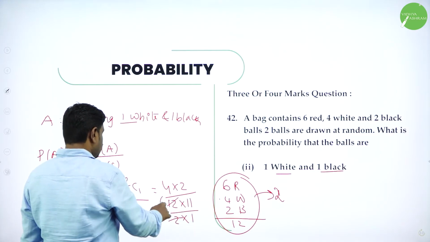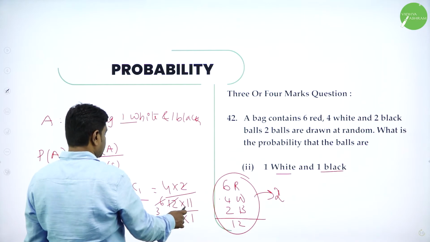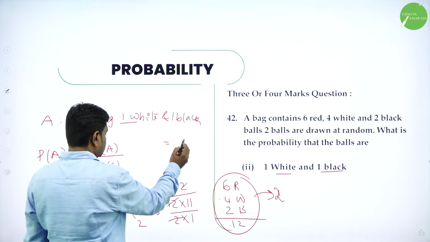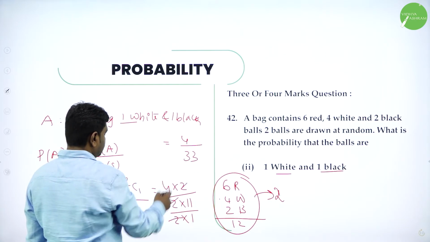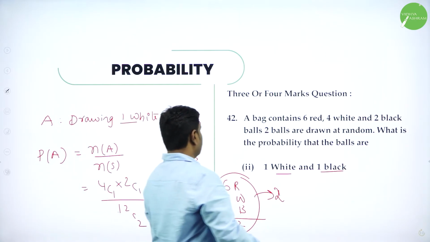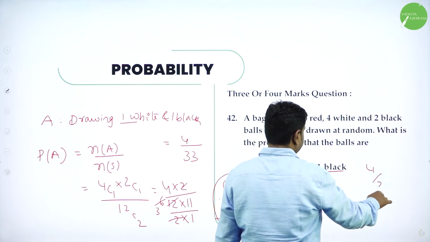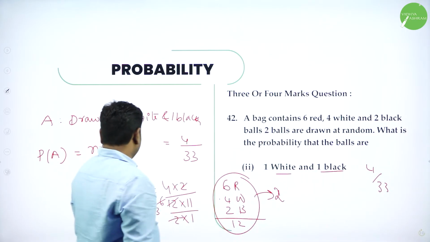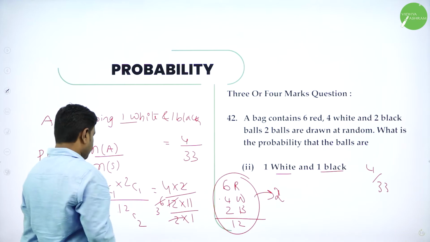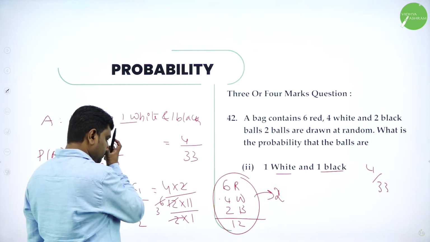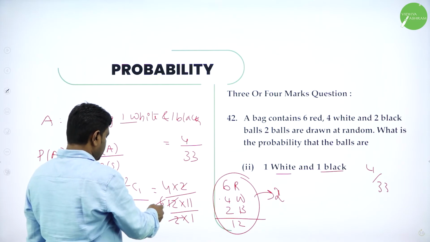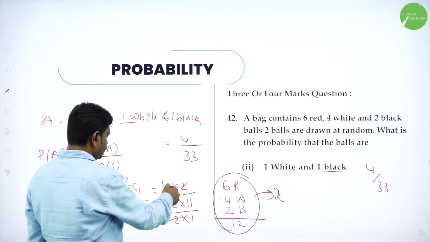2 ones are 2, 2 sixes are 6, 2 ones are 2, 2 threes are 6. Now you are left with 4 divided by 11 threes are 33. So what is the answer? 4 by 33. 4C1 is 4, 2C1 is 2. Then 12C2 is 12 into 11 by 2 into 1. 2 ones are 2, 6 are. That is 3 ones are 6, and 2 ones are 2, 3s are.